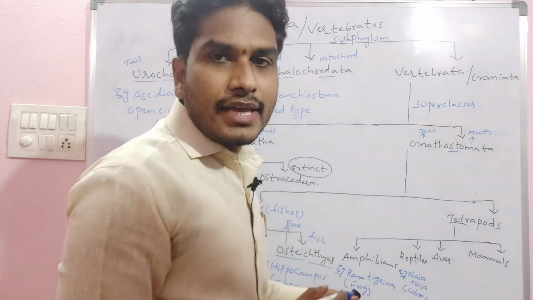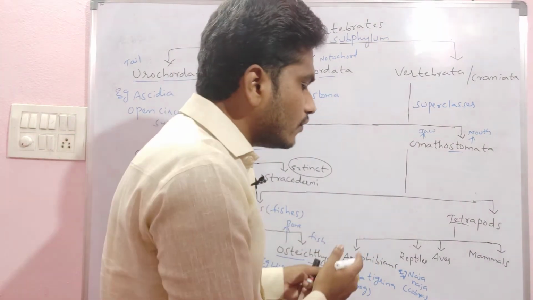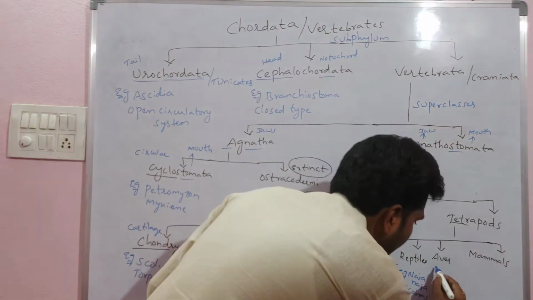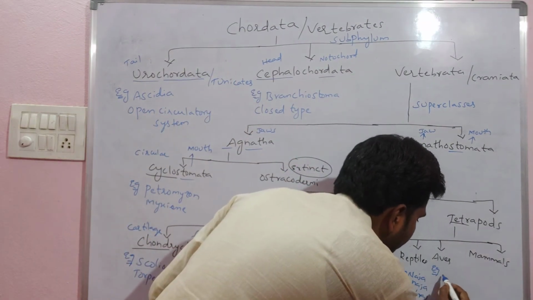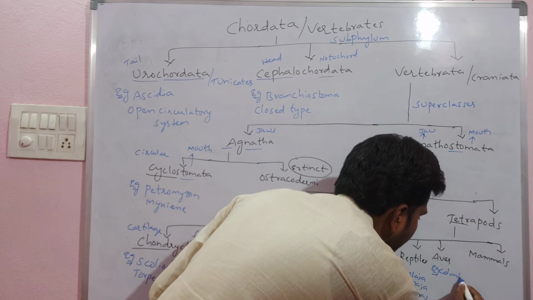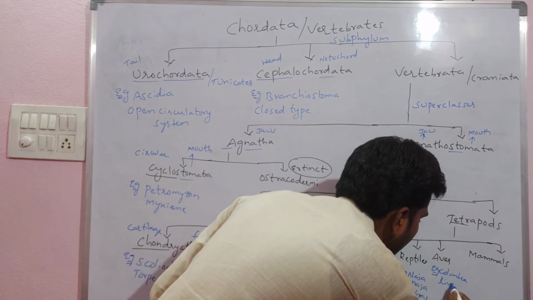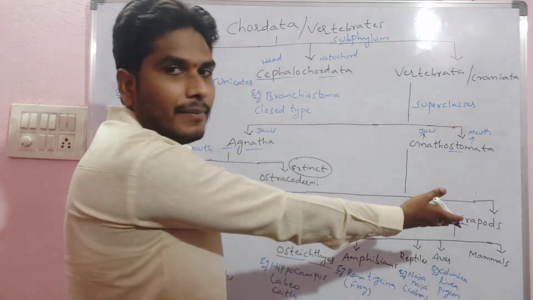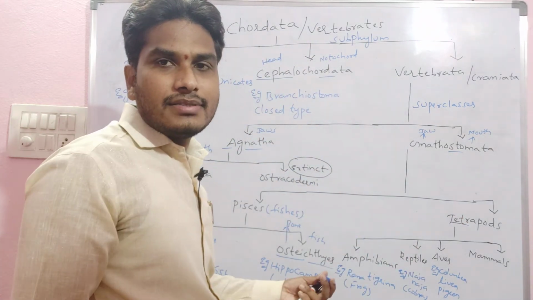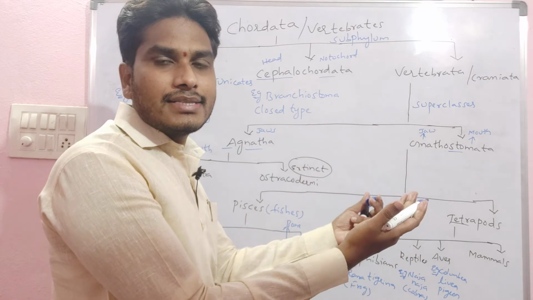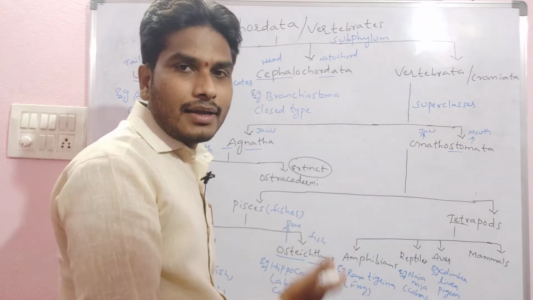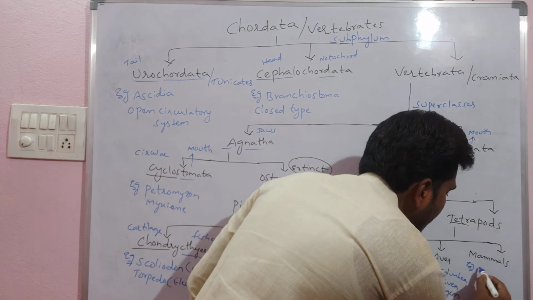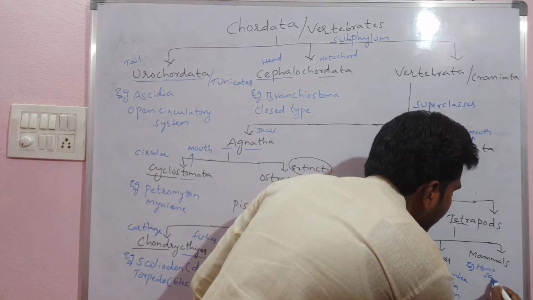Then Aves. Aves always indicates birds. Class Aves includes the birds. Example we can take the pigeon, Columba livia, that means all the birds. And mammals, we take the example of human beings and other animals, like monkey, Macaca. A simple example is human beings, Homo sapiens.